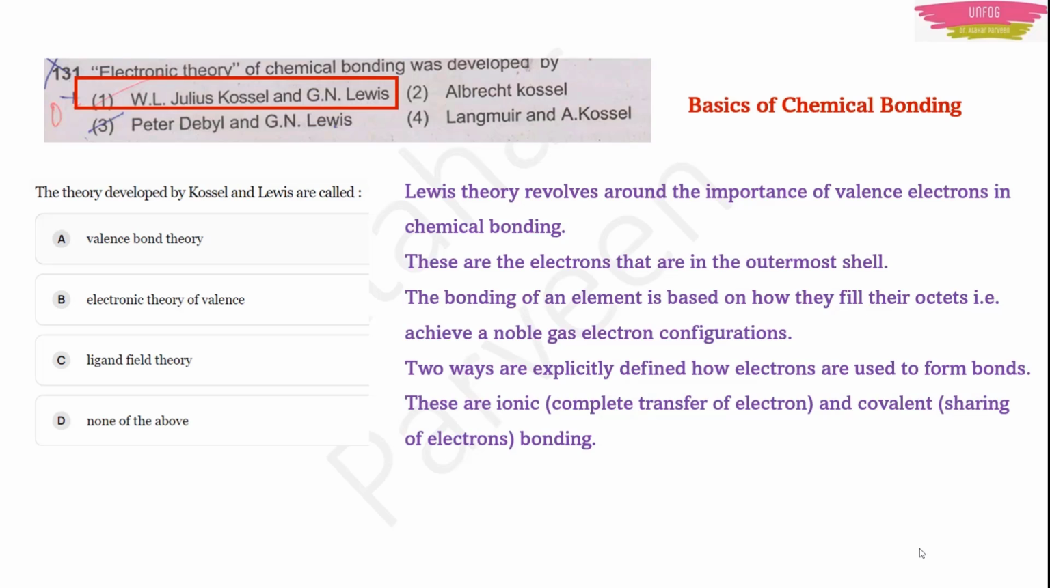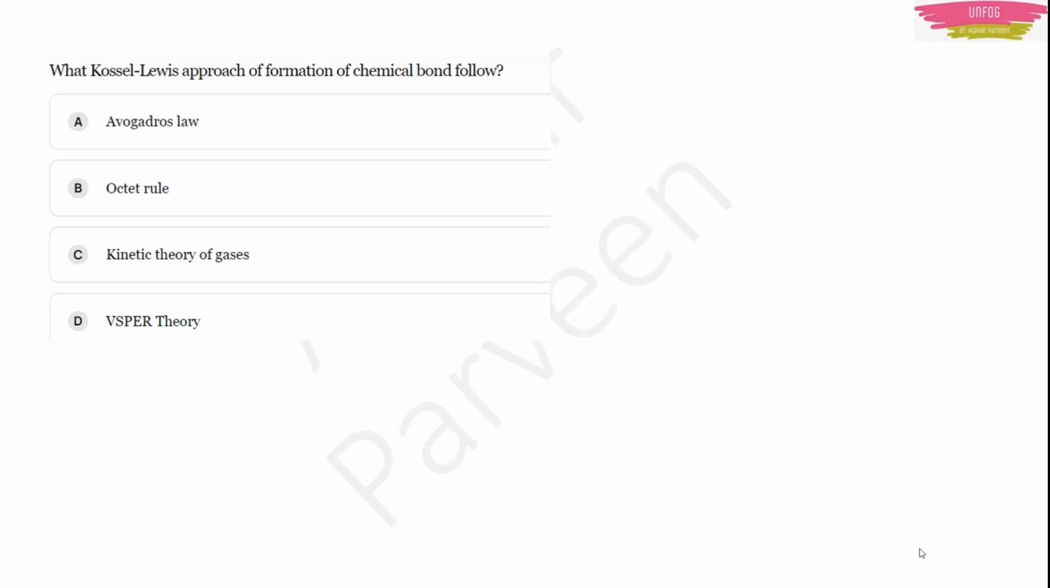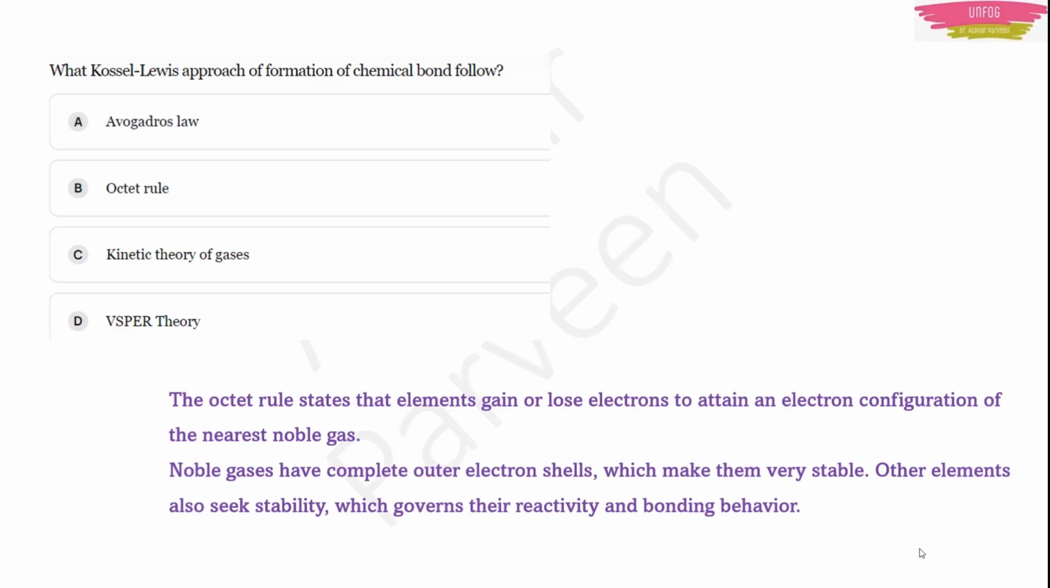Okay. So the answer to this question is the electronic theory of valence. This was developed by Kossel and Lewis. Now in chemical bonding, they can ask many more questions like this. For example, what does the Kossel-Lewis approach of formation of chemical bond follow? Of course, it follows the octet rule.